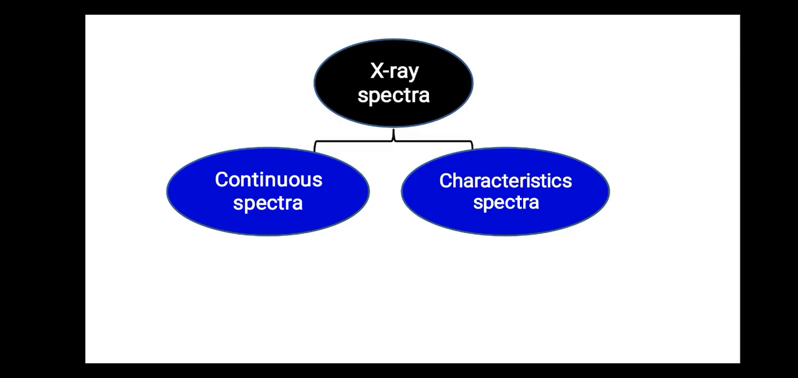Now talking about X-ray spectra, there are two types of X-ray spectra, continuous and characteristic. If the accelerating voltage between cathode and anode is low, then continuous X-ray spectra are produced. If the accelerating voltage is high, then continuous X-ray spectra with several sharp peaks are produced, and this part of the spectrum is called the line or characteristic spectra.